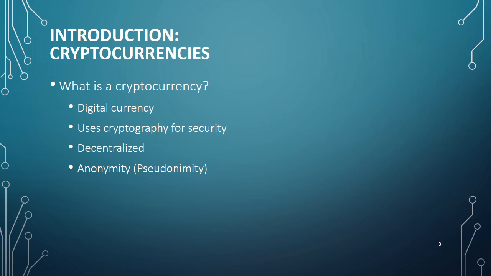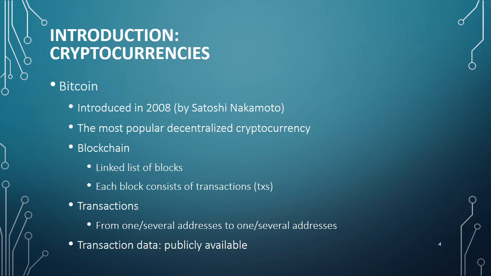And most of them have the anonymity property, which means that there's no real identity involved in a transaction, and transactions occur between addresses. But it's better to say that they have the pseudonymity property because there are ways to link addresses to users. Bitcoin is the first cryptocurrency created. It was introduced in 2008 by an anonymous developer or group of developers using the name Satoshi Nakamoto, and right now it's the most popular cryptocurrency in the world.